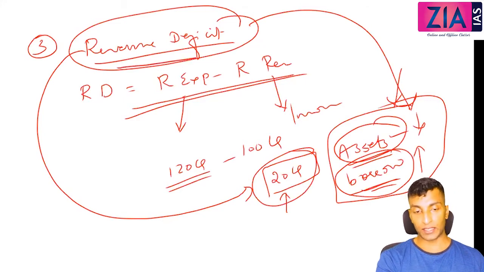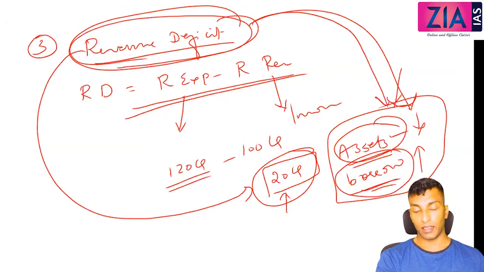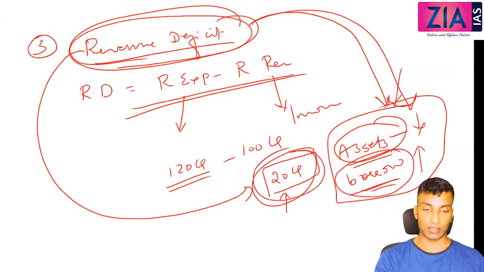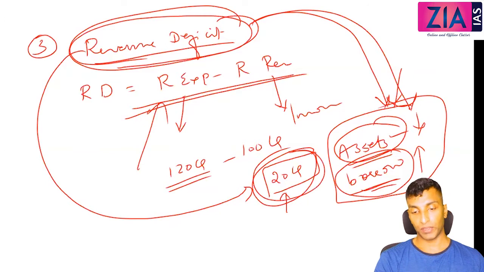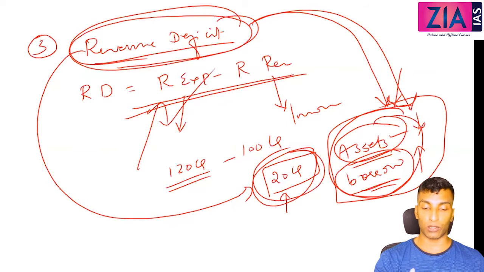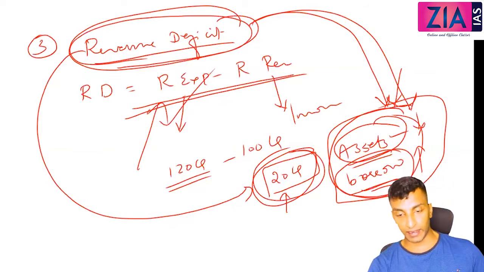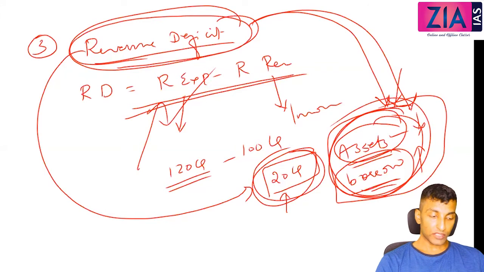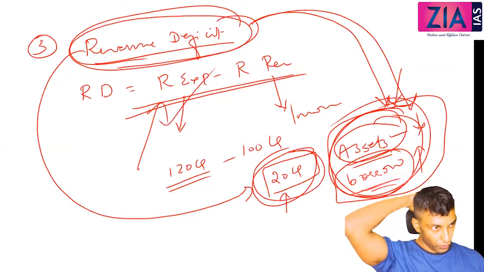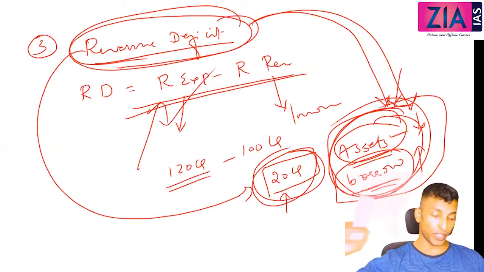So revenue deficit, instead of using this, I can define like this. Anyway, you have to meet this deficit because these are day-to-day current consumption expenditure, like salaries and all this, right? You can't skip that. So this is the only way. It shows the extent of reduction in assets and or increment in liability of the government for meeting the current consumption expenditure.